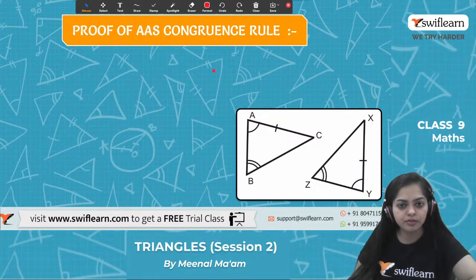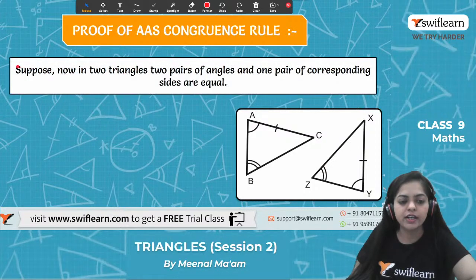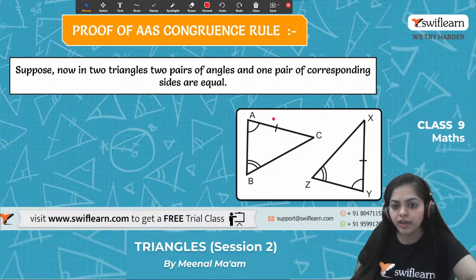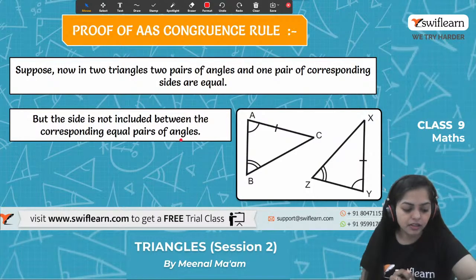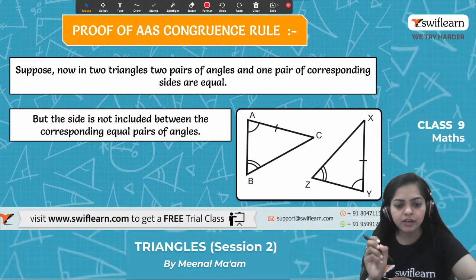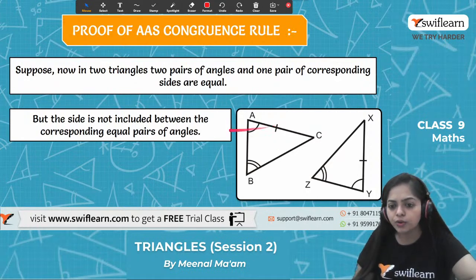Okay. Now let's move on to the proof of this condition, the AAS congruence rule. Ready for that? Alright. Now suppose in two triangles, two pairs of angles and one pair of corresponding sides are equal. We have to suppose this. But the side is not included between the corresponding angles. In the last rule we saw angle side angle, that is, the side will be in between the two equal angles. But here we have not said that the side is between the included angles.